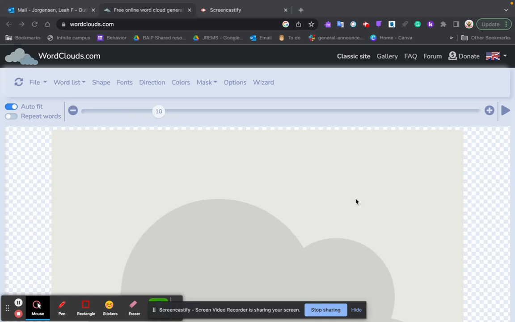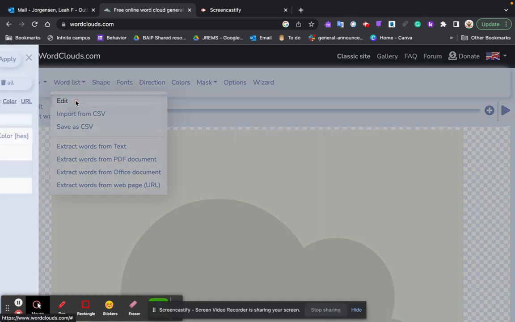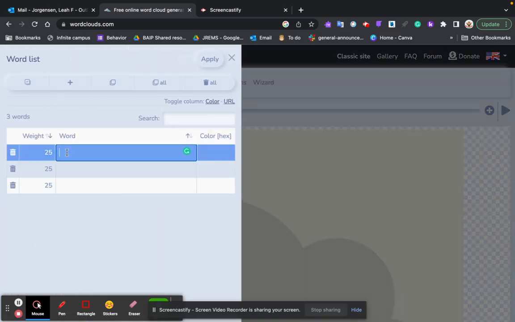To do so, you go to wordcloud.com and create the account. After that, you'll go to the word list, you'll hit edit, and you'll add the words that they've given us.